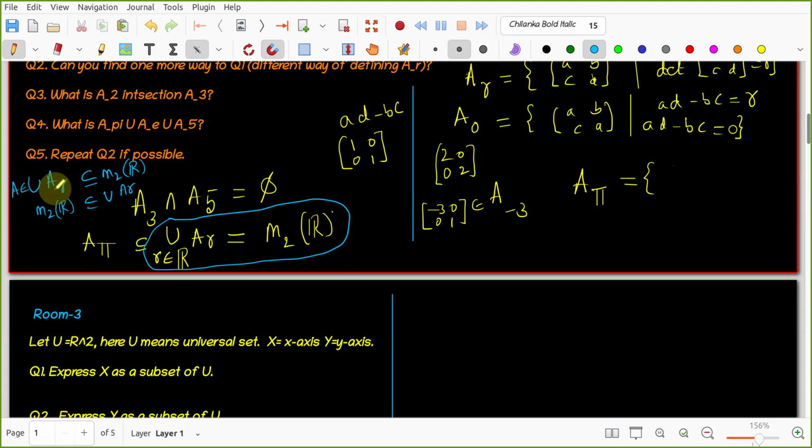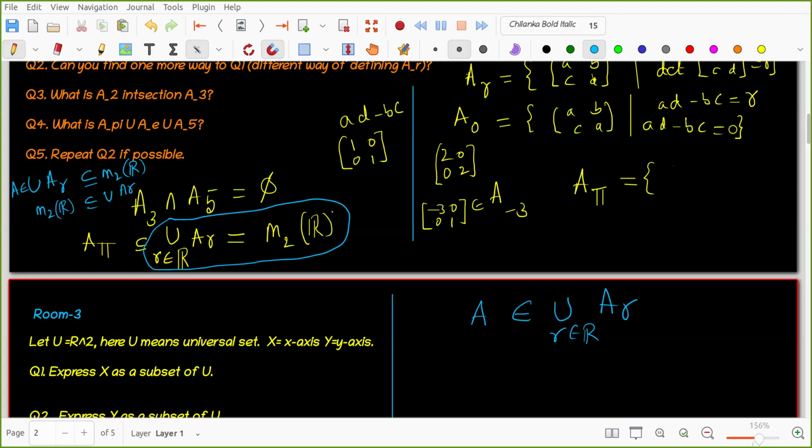X belongs to A such that X belongs to AR. No, here I asked a question: A belongs to the union over R belongs to R of AR. What is the meaning of this? That is the question I asked.